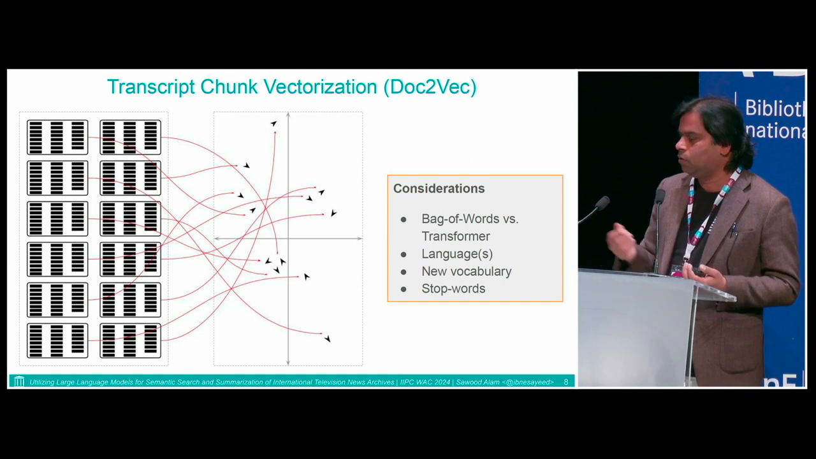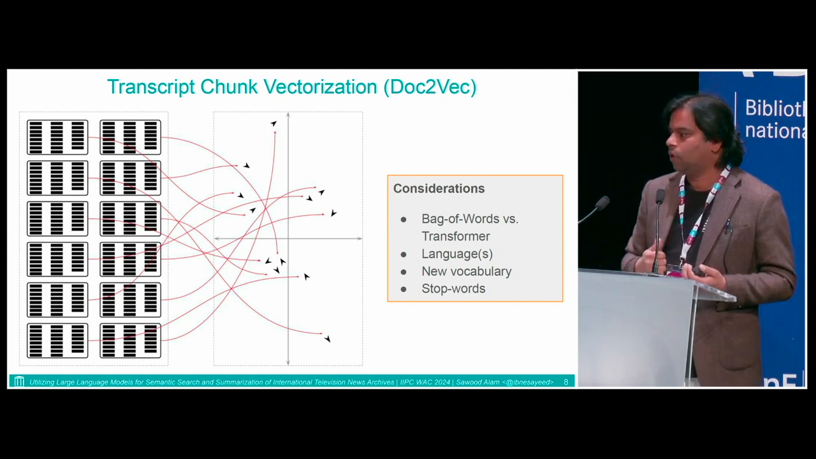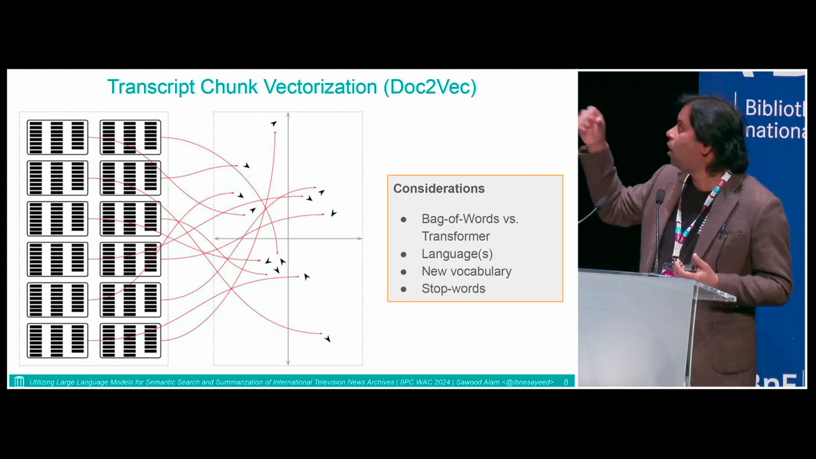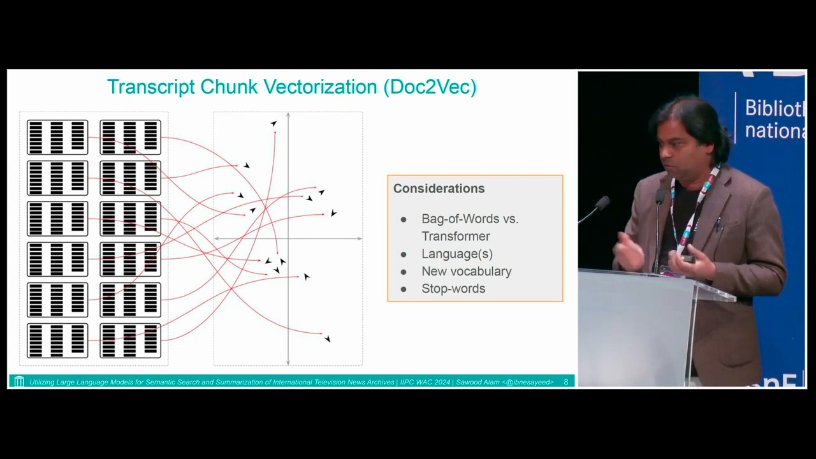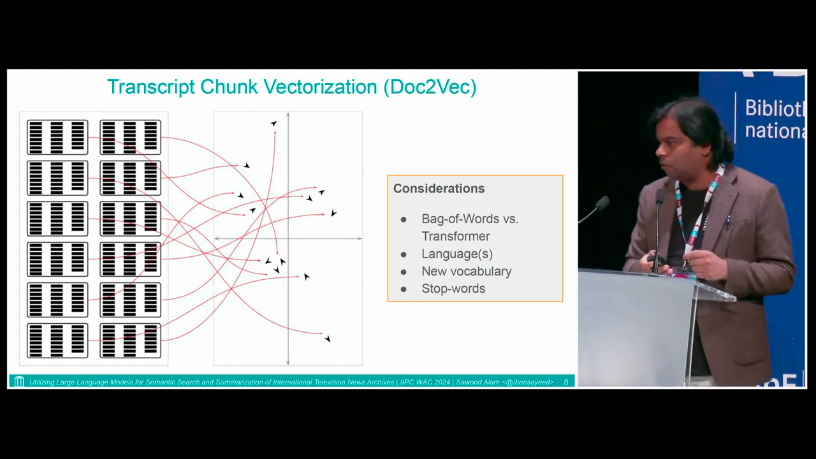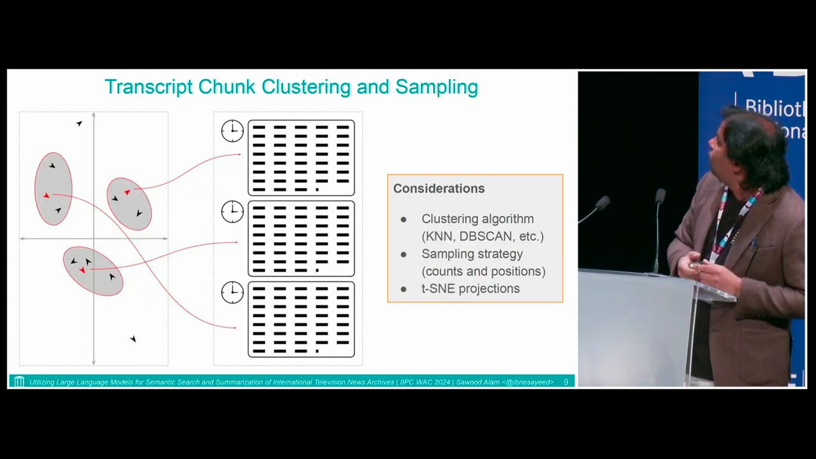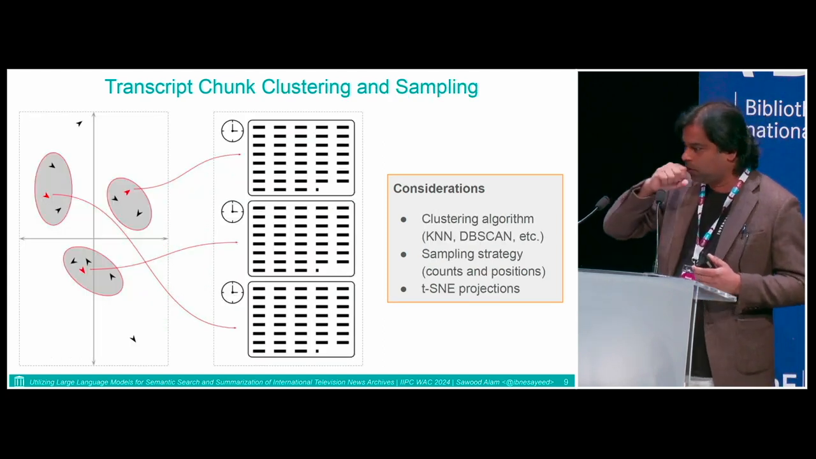Sometimes you can use TF-IDFs, or you can use a localized stop word list based on all the documents that you have. Consider them as a collection, just one day's worth of transcripts, and that's how we did it, basically. So once you vectorize them, now you cluster them, okay?